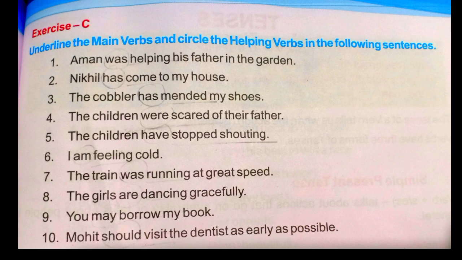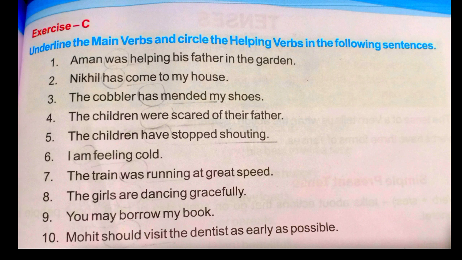The children were scared of their father. Were as helping verb and scared, main verb. The children have stopped shouting. Yes, here helping verb is have, and what is the main verb? Stopped.